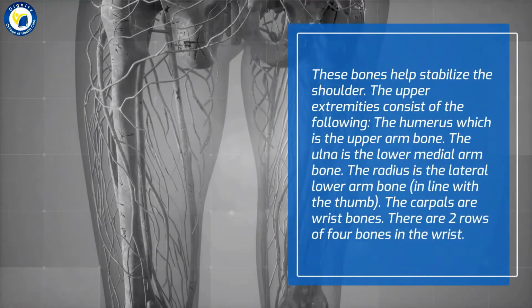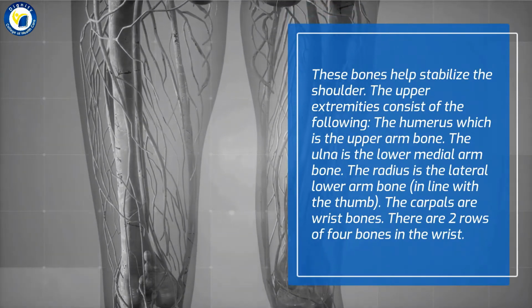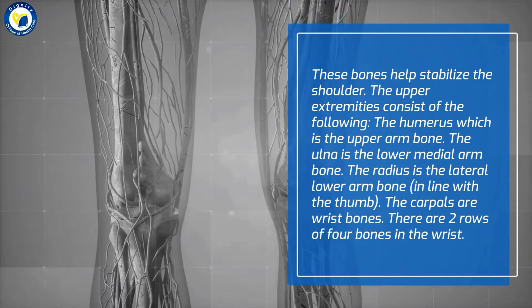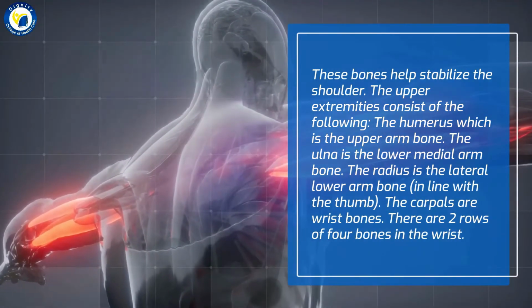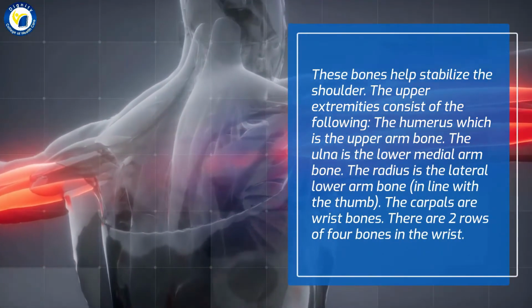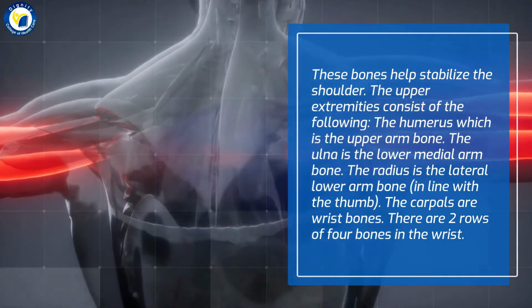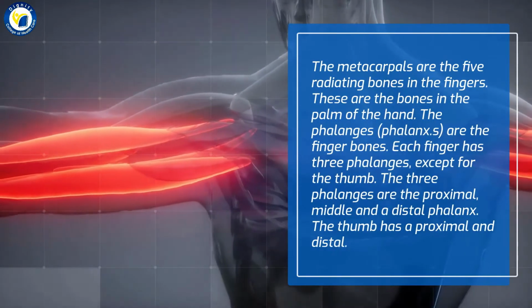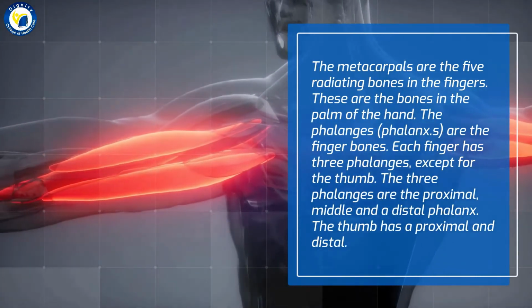The upper extremities consist of the following: the humerus, which is the upper arm bone. The ulna is the lower medial arm bone. The radius is the lateral lower arm bone, in line with the thumb. The carpals are wrist bones. There are 2 rows of 4 bones in the wrist. The metacarpals are the 5 radiating bones in the fingers. These are the bones in the palm of the hand.